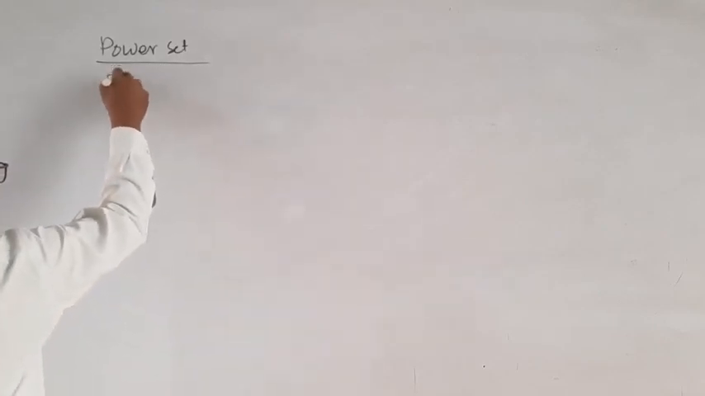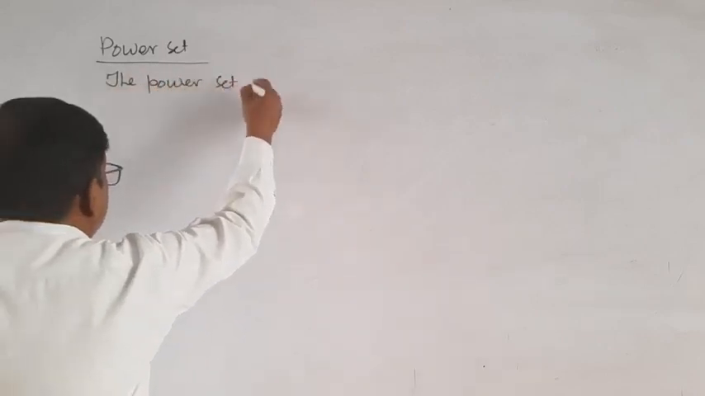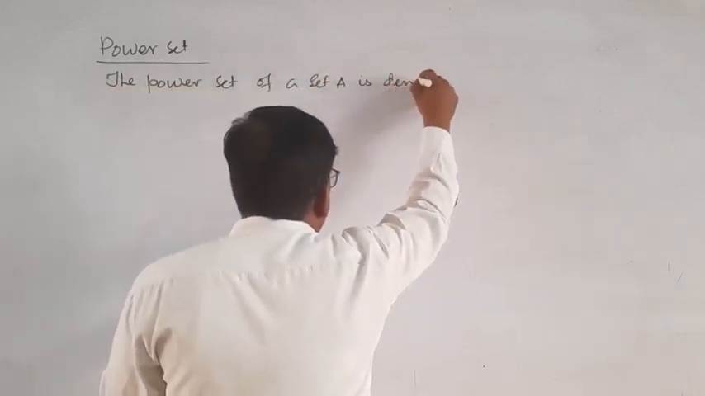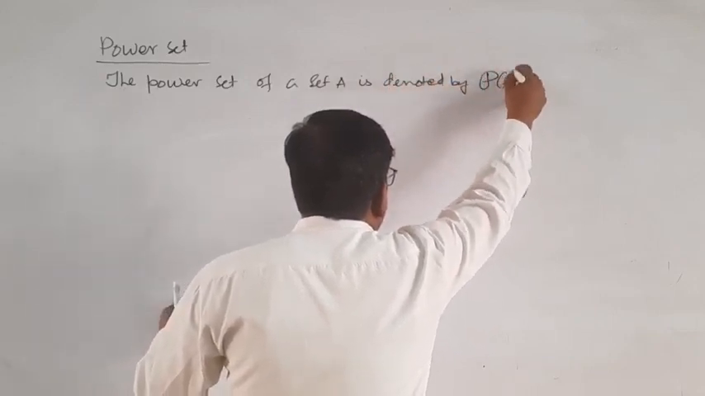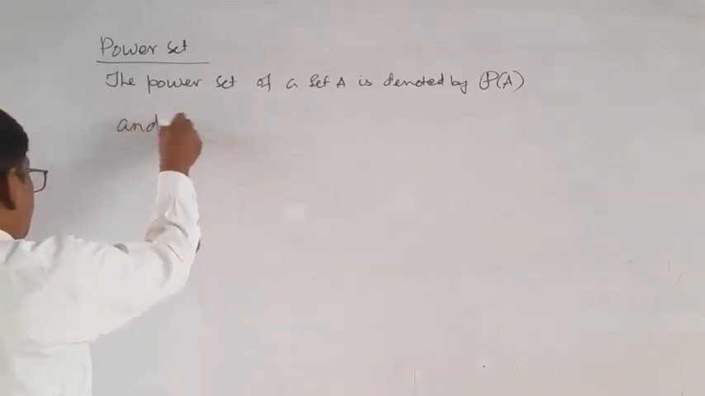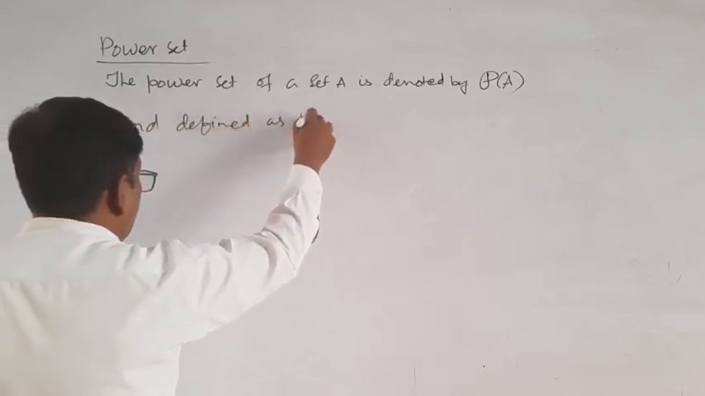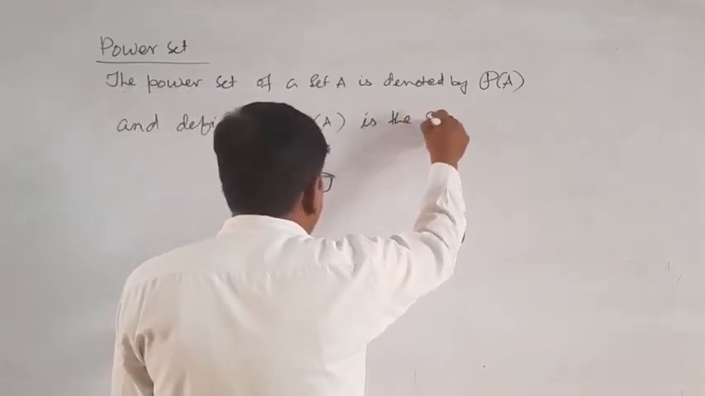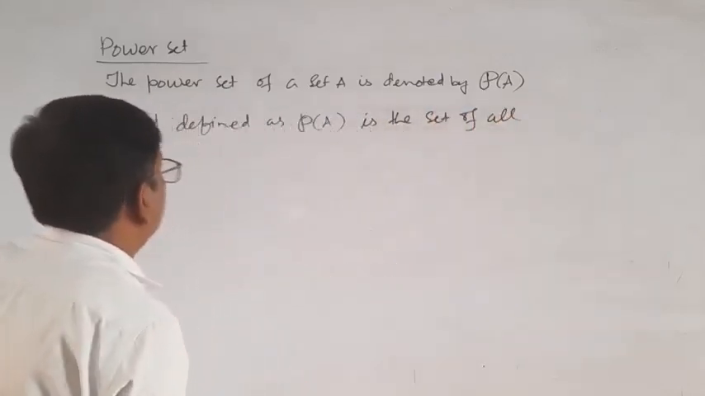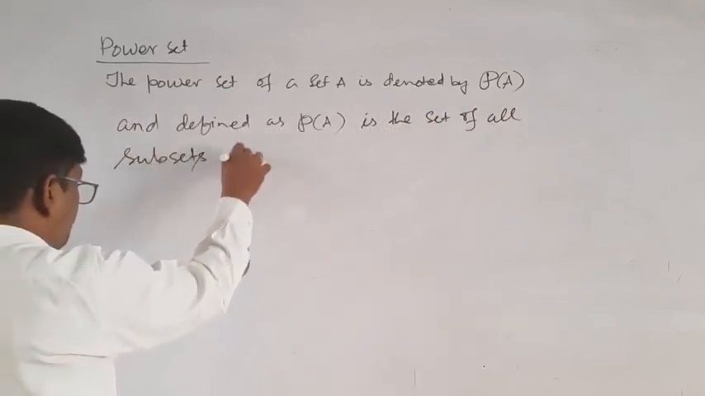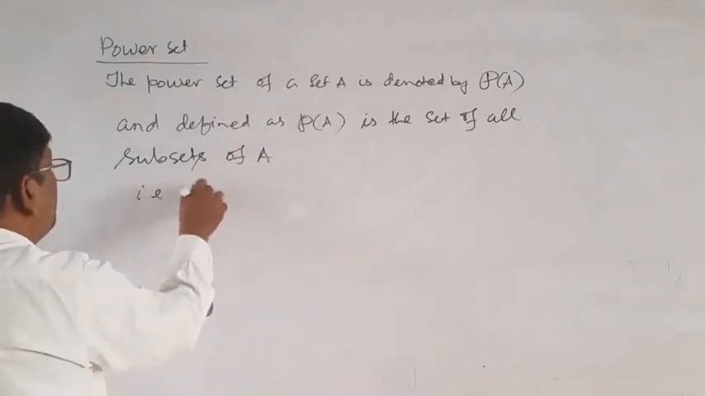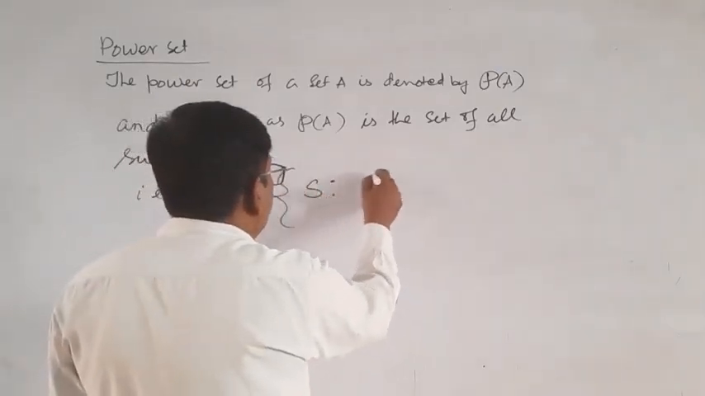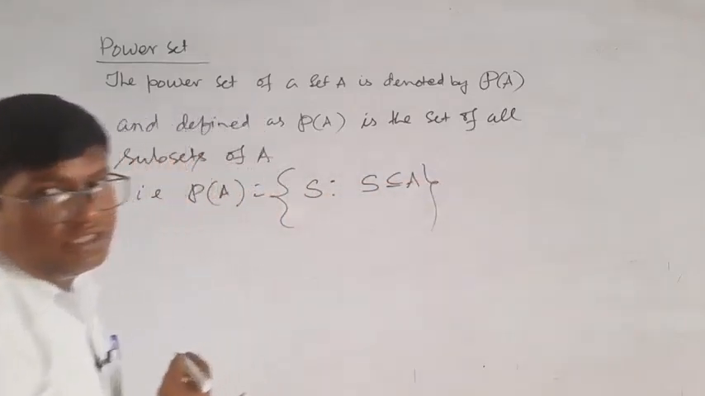The power set of a set A is denoted by P(A) and defined as the set of all subsets of A. That is, P(A), the power set of A, is equal to the set of all S such that S is a subset of A.